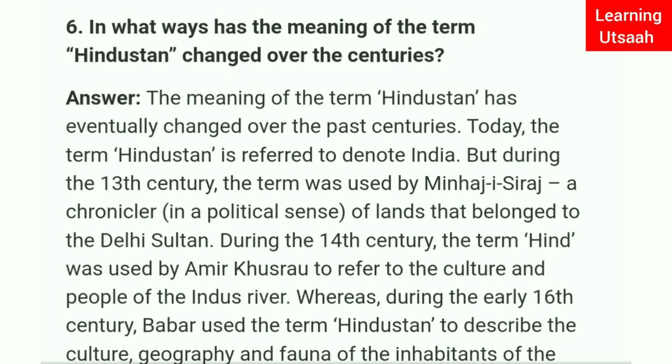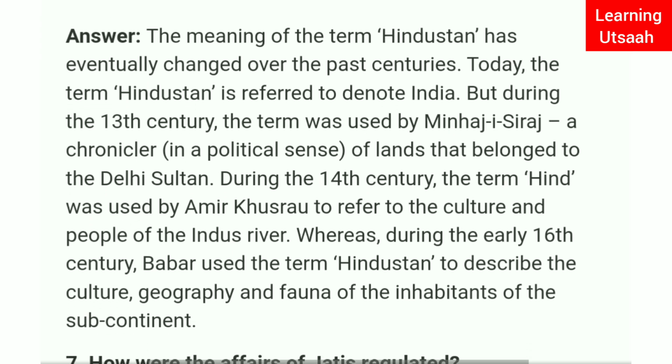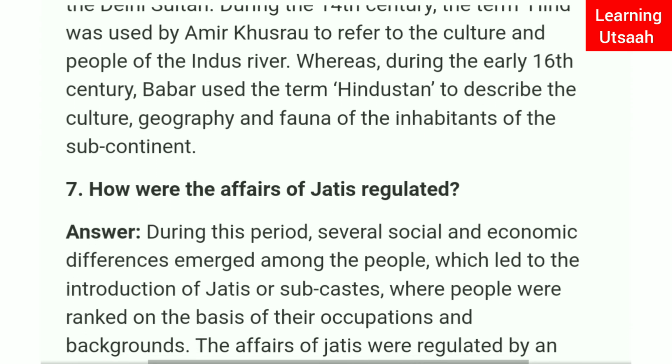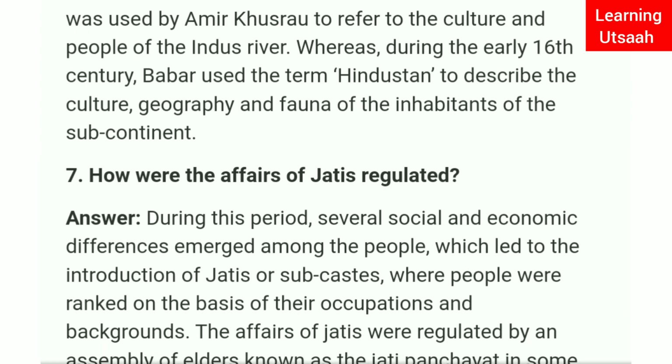During the 14th century, the term Hindi was used by Amir Khusrau to refer to the culture and people of the Indus River, whereas during the early 16th century, Babur used the term Hindustan to describe the culture, geography, and fauna of the inhabitants of the subcontinent.